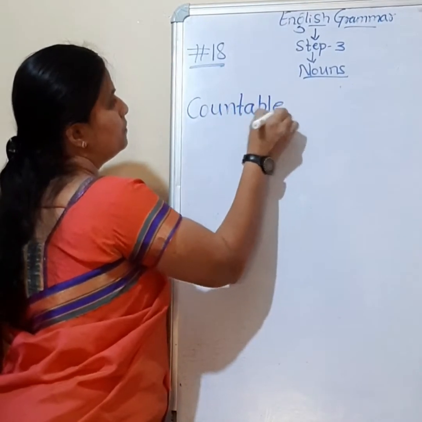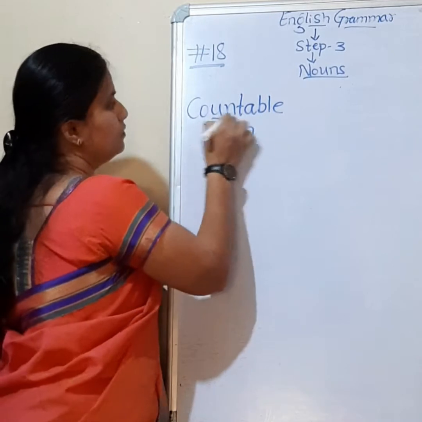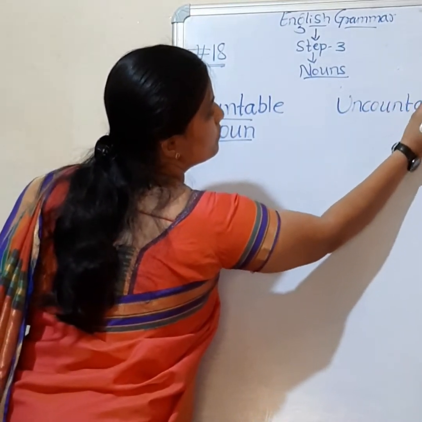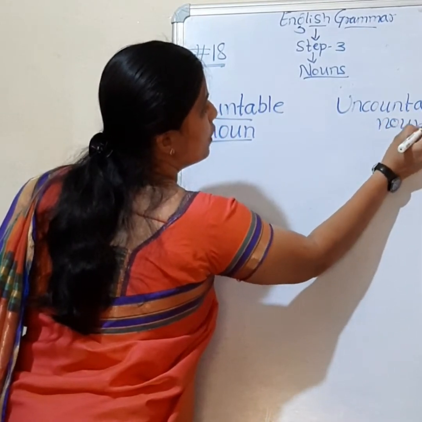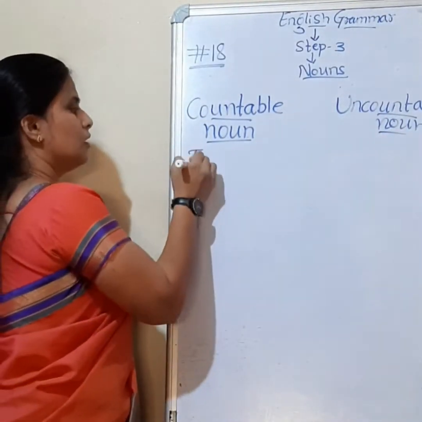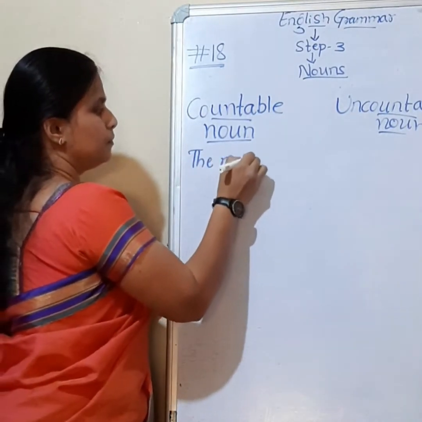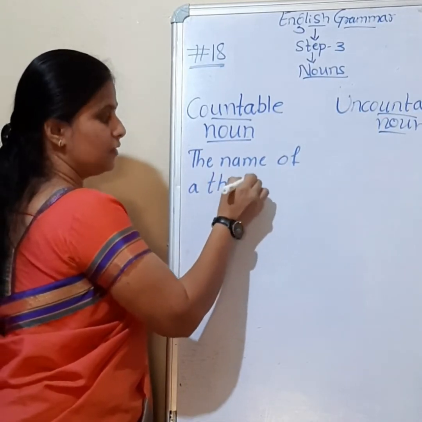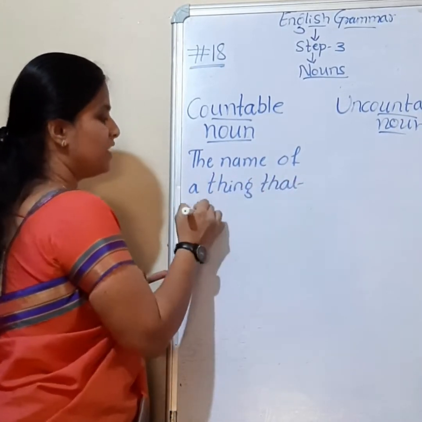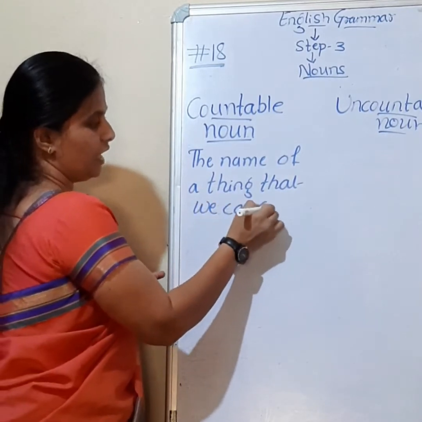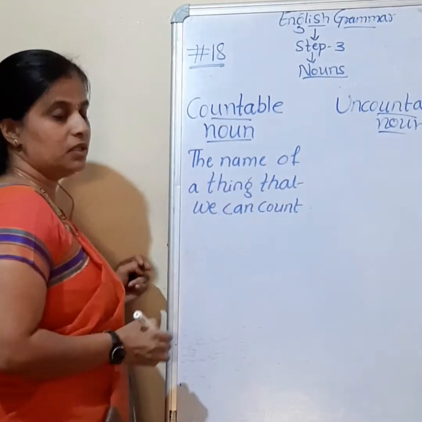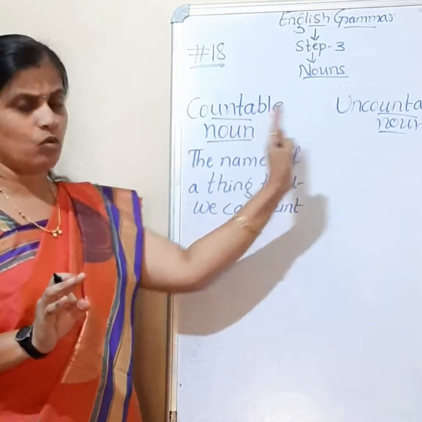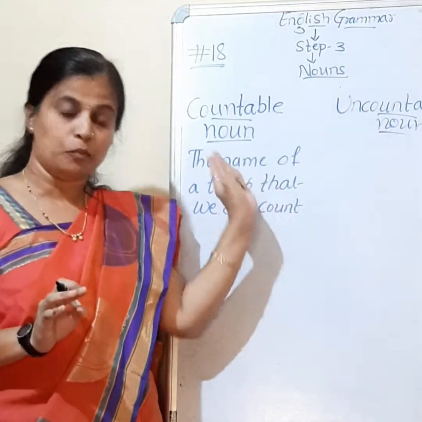Countable noun, uncountable noun. Let us know the meaning first. The name of a thing that we can count is called a countable noun, whereas what is uncountable? Can you guess? Yes, dead opposite to this one.